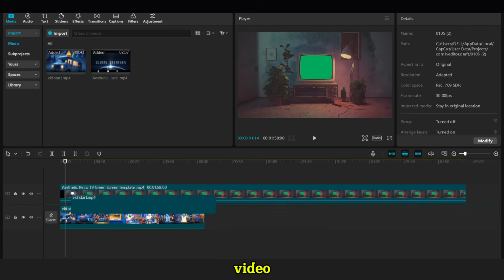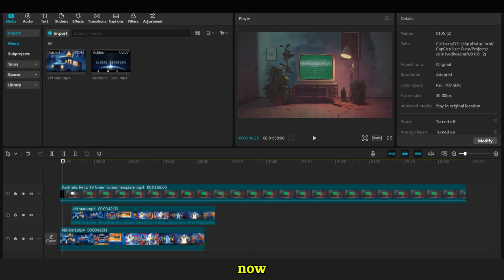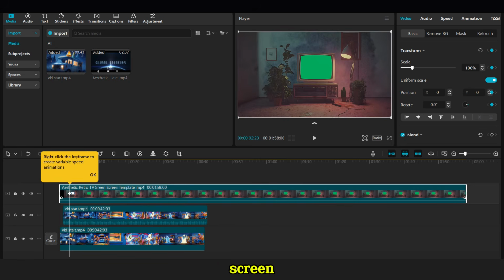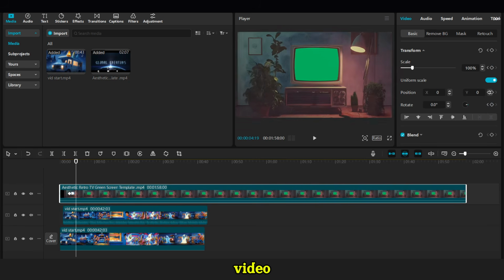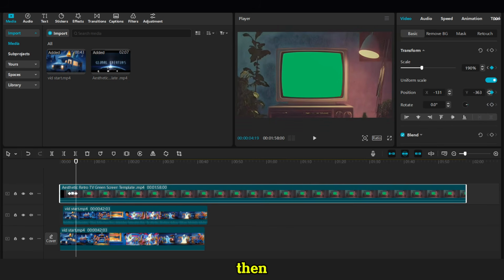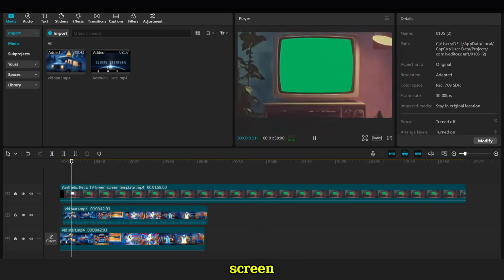Next, add the same video you've just edited. Now, add the first keyframe for the TV screen effect. After 2 seconds, add the second keyframe and zoom in the video as you see in the example. Then, go ahead and remove the green screen.